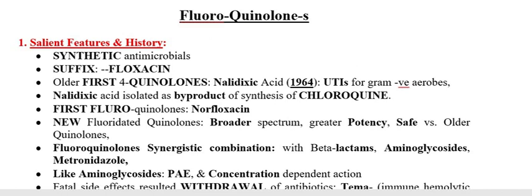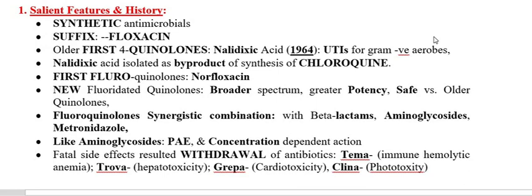Now we have to go through the salient features of this group. About the salient features of this group is concerned, this is a synthetic antimicrobial group. This is very interesting and important. Another synthetic antimicrobial group is sulfonamide. So the fluoroquinolones as well as the sulfonamides, both the antimicrobial groups are synthetic in nature. This is very important.